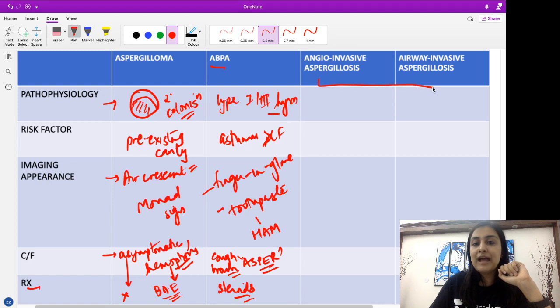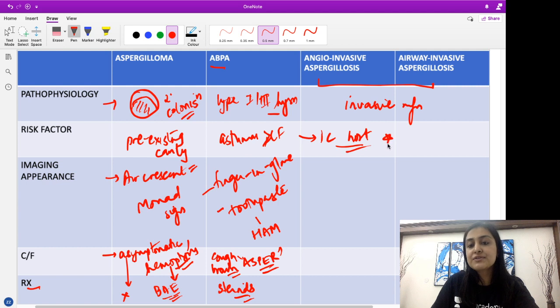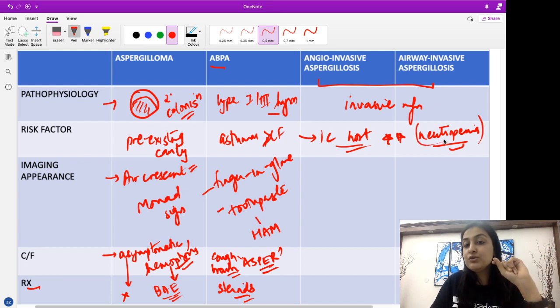Now coming to our angioinvasive and airway invasive. In both of these, the pathophysiology is basically invasion by the aspergillus. So this is an invasive type of infection. What are the risk factors? An immunocompromised host will be the common risk factor for both, particularly neutropenia. In any case of febrile neutropenia, where the patient presents with fever with an ANC of less than 500, we always have to do a CT or an X-ray to rule out invasive aspergillosis.